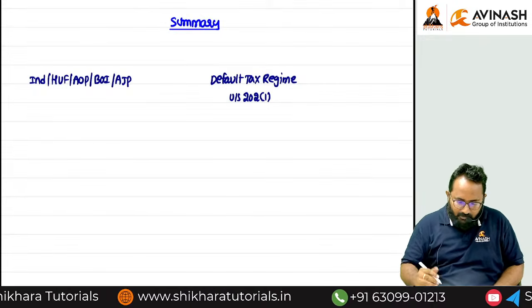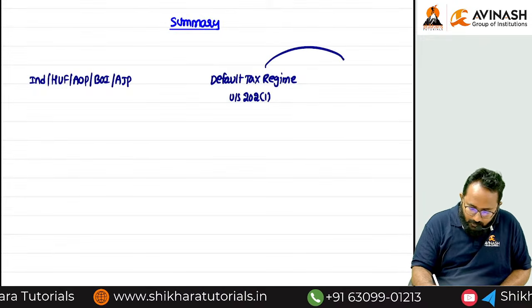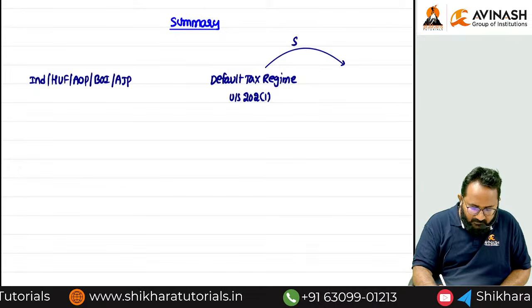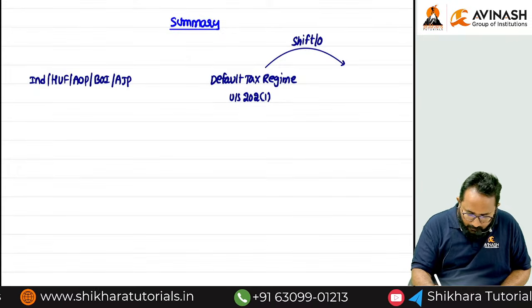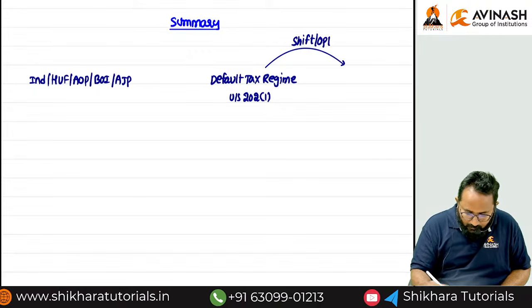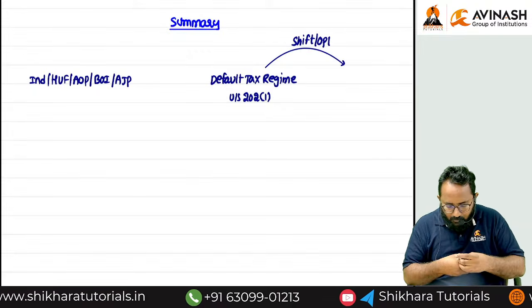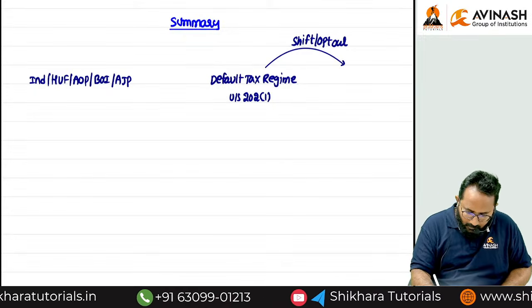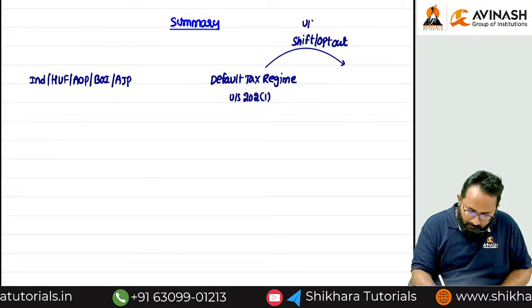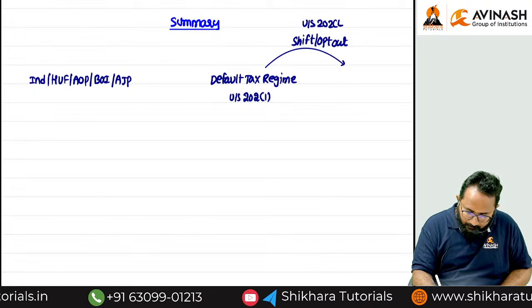Generally you can remember 202, but whatever tax rates we discussed are given in 202 subsection 1. If they want to change, that means shift out or opt out, is it possible? Tell me, shift out or opt out possible? Under which section? 202 subsection 4.